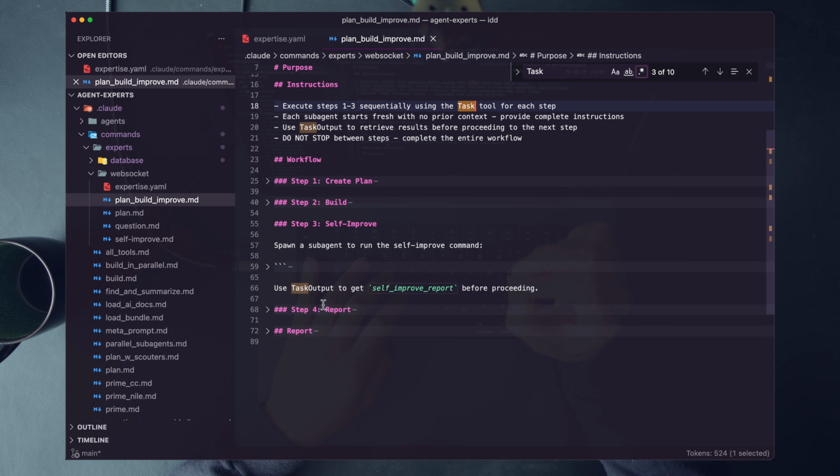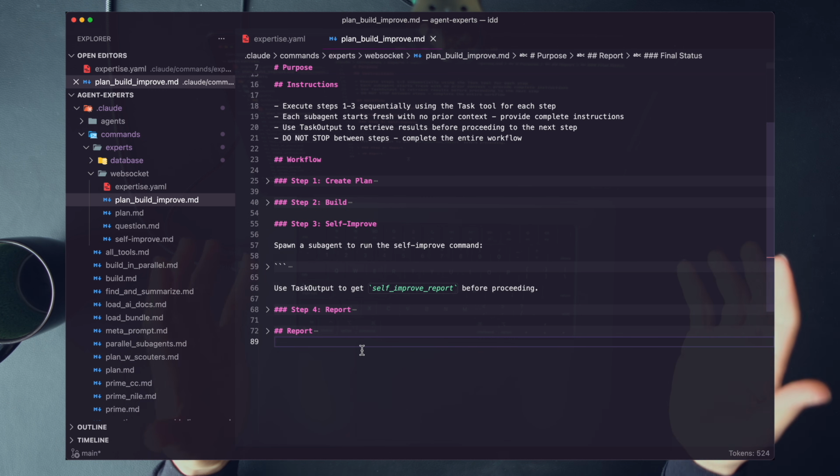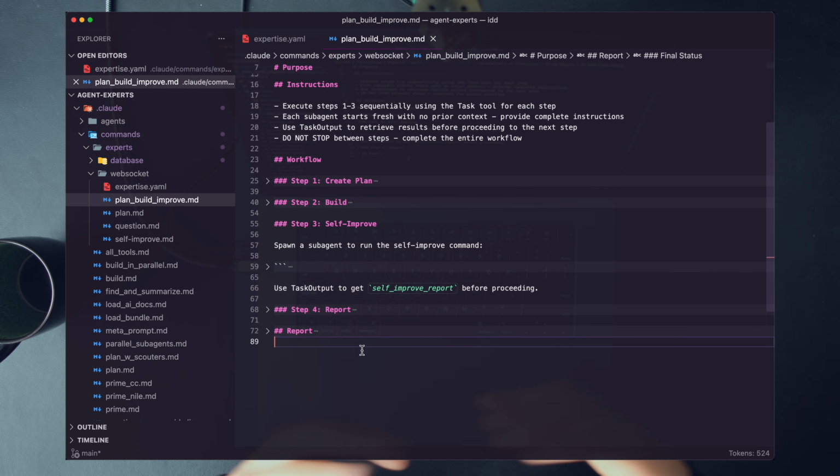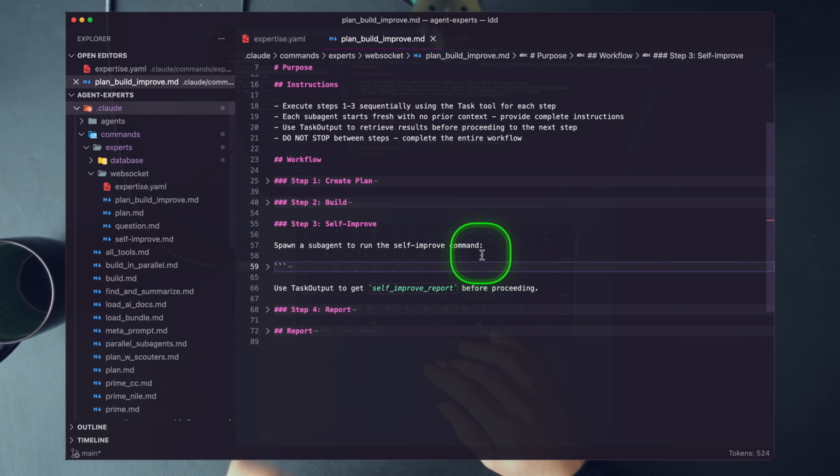Okay, so all of a sudden things get really interesting here. We're not just planning and building, the code base updates, source of truth updates, but no one's keeping track. No one actually knows what's changed. You, the engineer, have to jump in, understand what happened, validate what happened, keep track of the changes somewhere, create some review documentation. The agent expertise is ultra powerful because it lets our agent keep track of this.